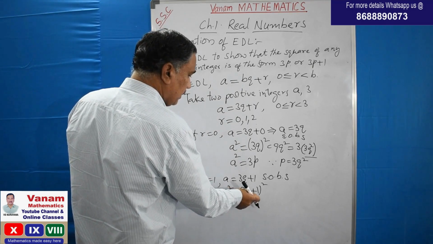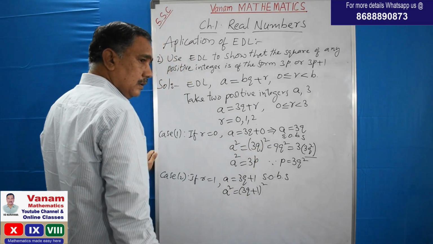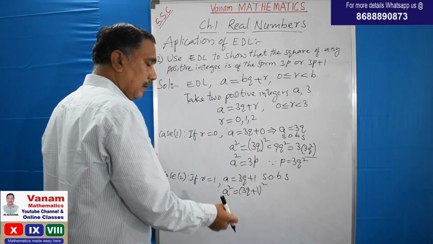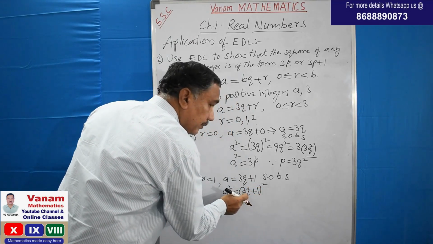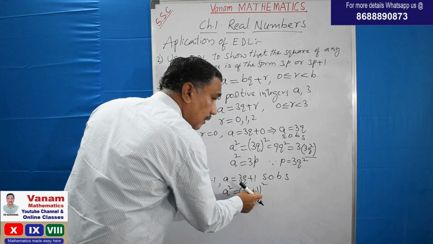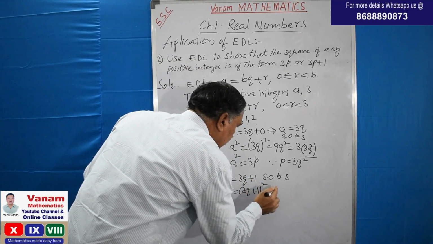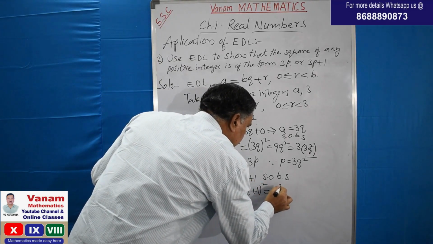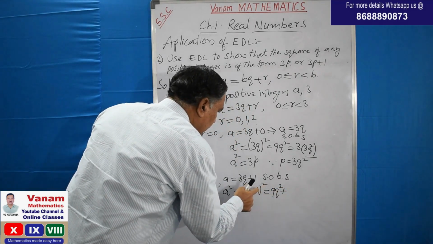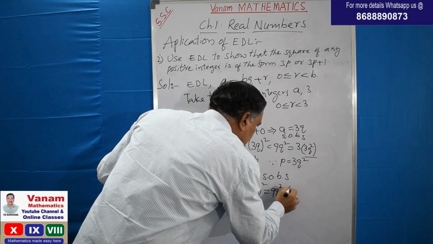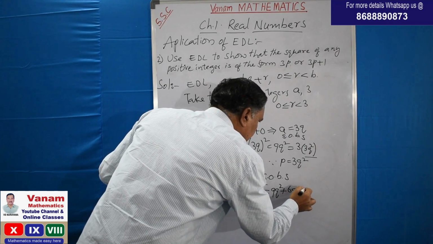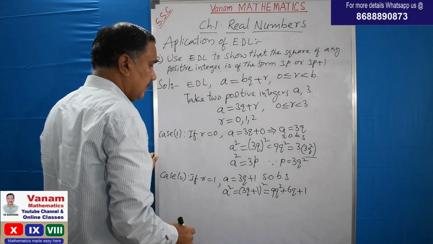Can you tell the formula? Yes. This is in the form of a plus b whole square. So a square, that is 3q whole square is 9q square, 2ab, 2 into 3q into 1, 6q, plus b square is 1, isn't it?